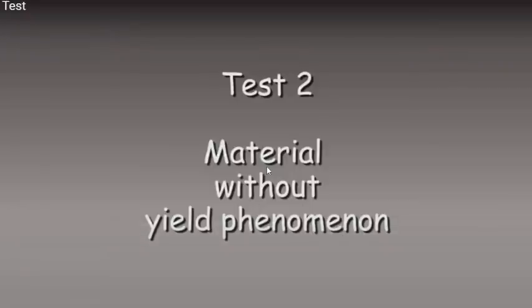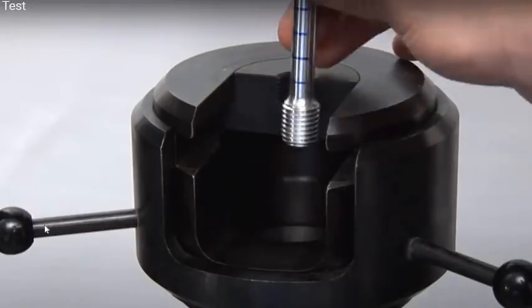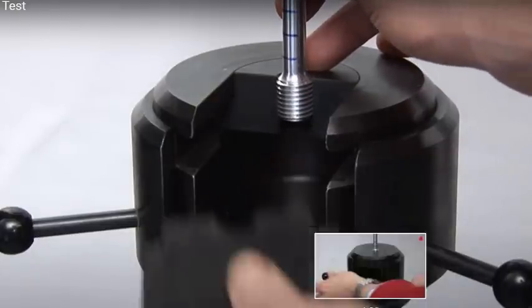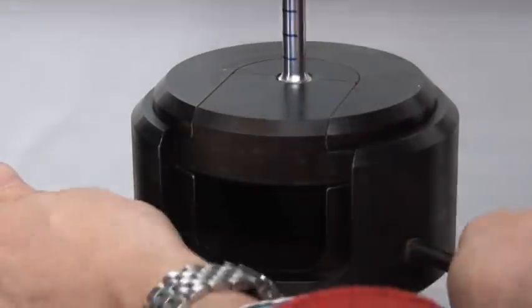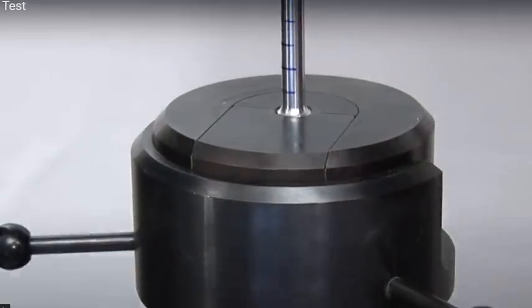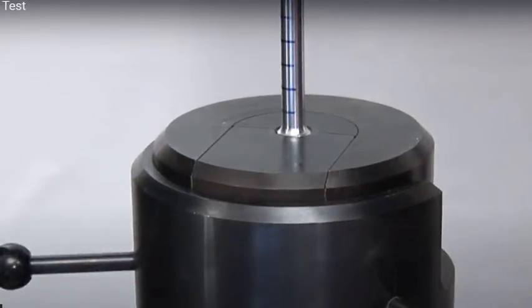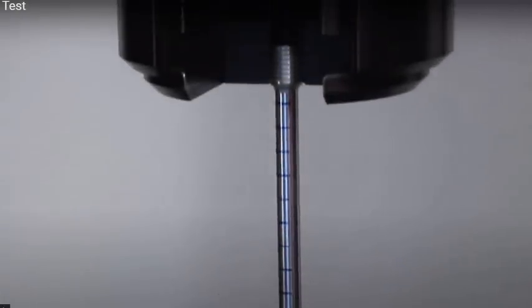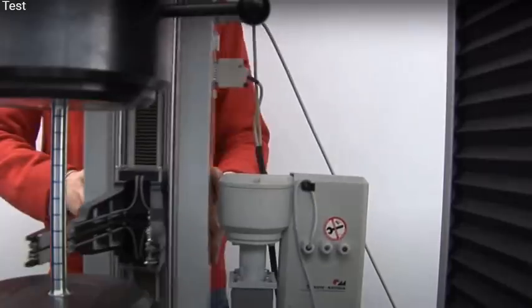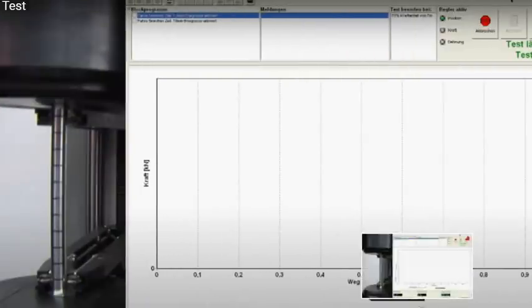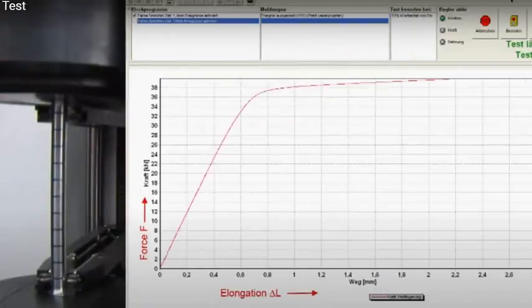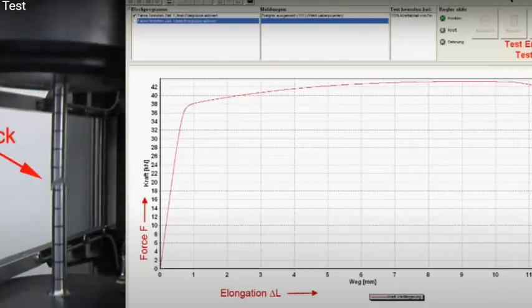Another type of material is material without yield deformation. It's an aluminum alloy. Aluminum will not show any specific yield point. The testing procedure is the same, but the stress strain graph will be different.